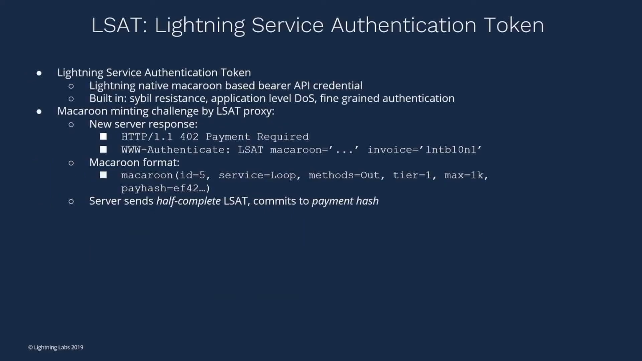So what happens now is the server sends a half-complete macaroon over to the client, and it gets completed once the client actually pays and obtains the pre-image. This is an example. Let's say I have some ID. We're doing loop out. This is the first tier, and maybe I have a max of 1K loops using this, or maybe even 1K stashes of that itself. One important thing to know is that the macaroon now commits to the payment hash, which is very important for authentication and also enforceability. The other thing is that we also give an invoice along with it, which also commits to the payment hash and the macaroon as well, so everything is fully authenticated.